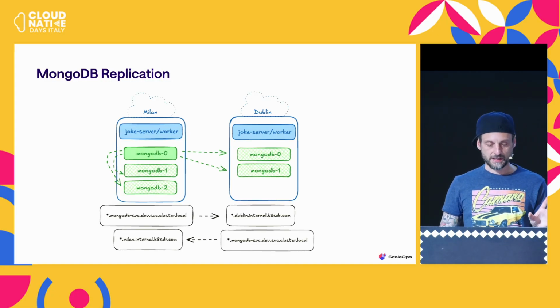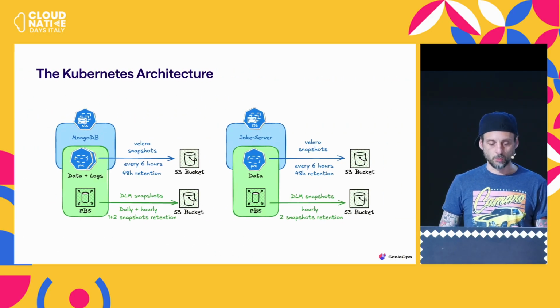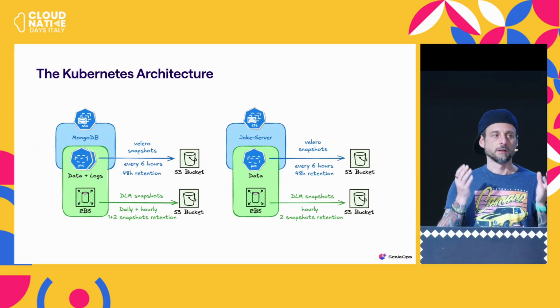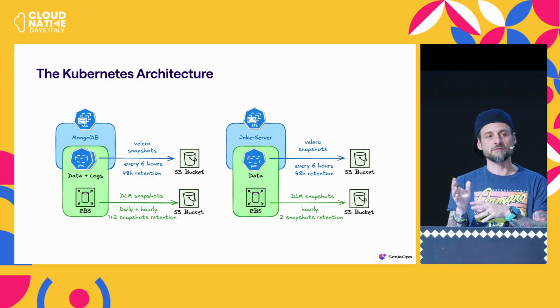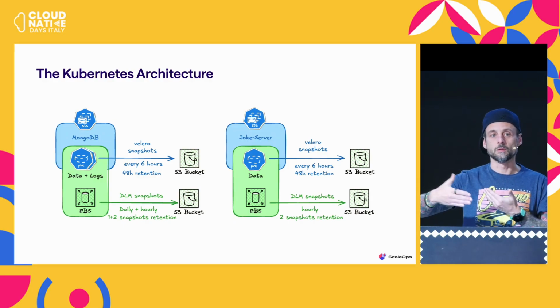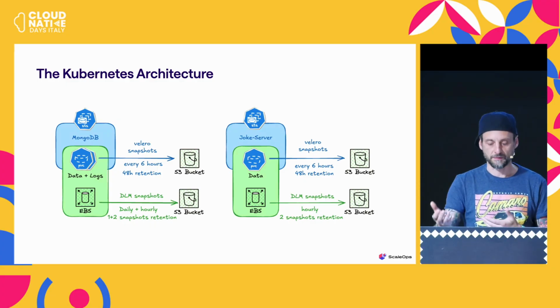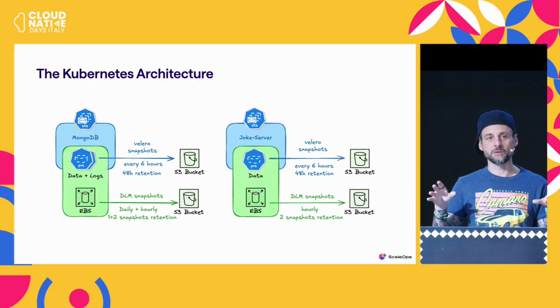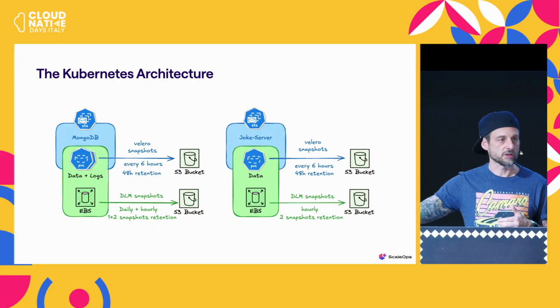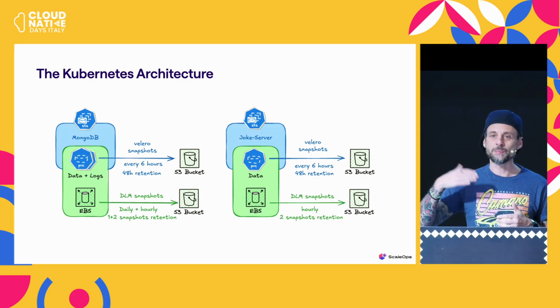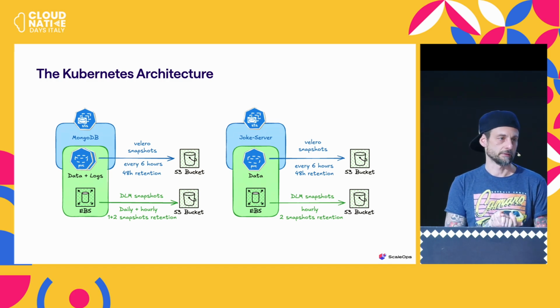So this is what I've covered already. In terms of replication, this is the architecture we are looking at: one write replica and the others read a bit everywhere. And also in terms of RPO and RTO, remember, RPO is the recovery point objective. It's how much data you can lose. RTO, recovery time objective, is the time that you're going to spend restoring things. So usually on top of the MongoDB replication, you want some sort of global snapshotting using Velero or EBS snapshots, so that you can recover easily if the MongoDB replica is not enough.